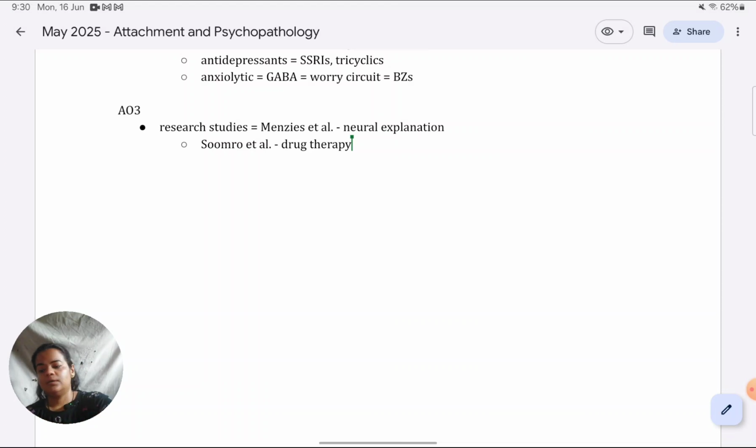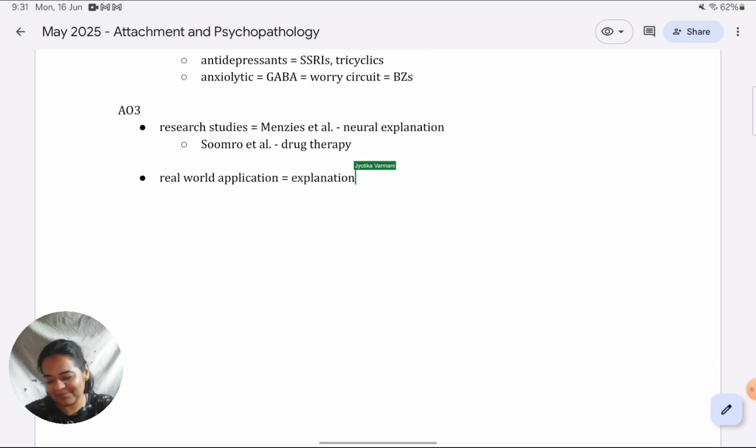Coming to what I would like to give as another point with a counterpoint type, and which is an easy one also, sensible one also, is real world application. So when it comes to real world application, definitely the explanation has resulted in drug therapy, as I pointed out earlier. That is only the application.